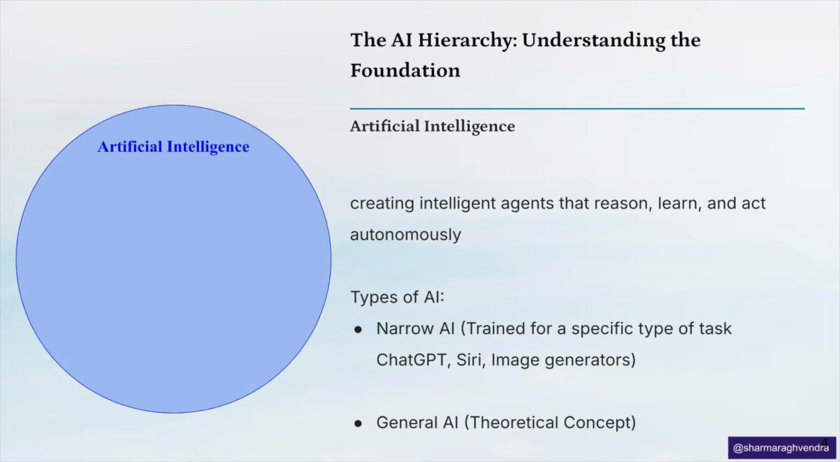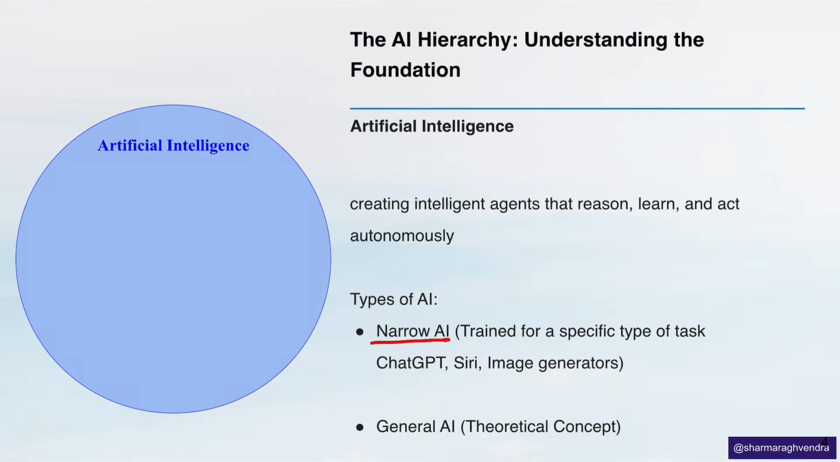There are two main types of AI. First one is narrow AI. Narrow AI is built for a specific task like ChatGPT, Siri, or an image generator. And another is general AI. General AI is still a theoretical concept. It is defined as a system that can perform any intellectual task a human can.